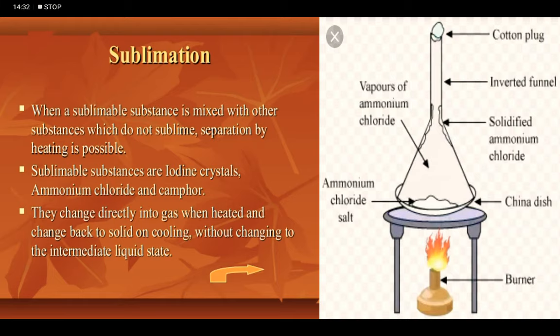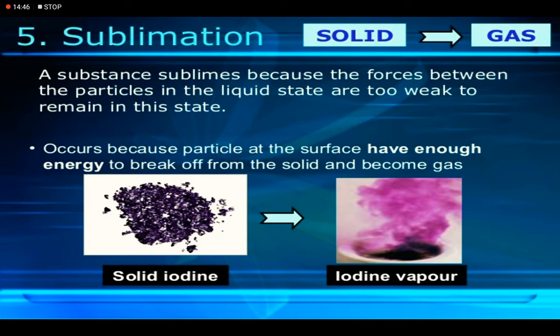During this process of sublimation, fumes are seen which further change back to solid. Hence, it is a physical change. Why do these sublimable solids directly change to the gaseous state? Let's think. Because the particles present in the solids have enough energy to change from solid and convert into gaseous state. As you can see, the iodine vapors are purple in color and look so beautiful.